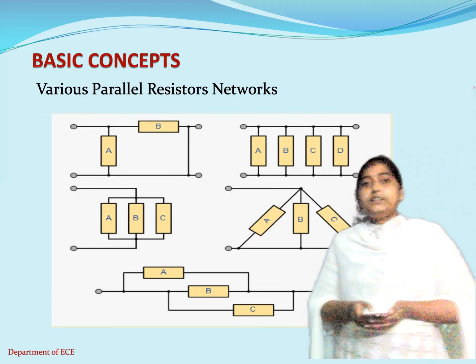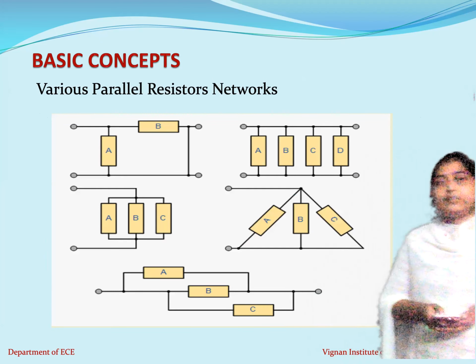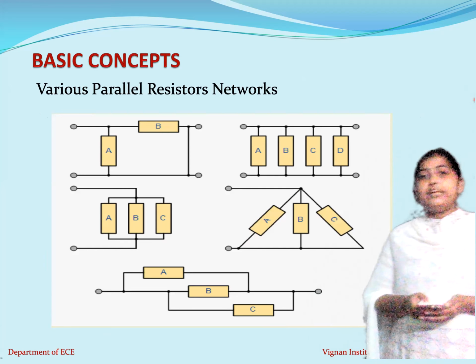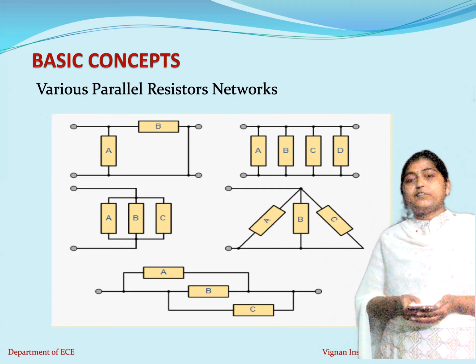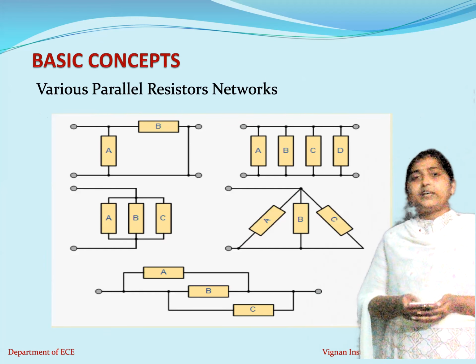Now these are some examples where you can see that the elements are connected in a combination of series as well as parallel. These are parallel combinations, these are also parallel combinations. Four resistors are connected in parallel here, and here three resistors are connected in parallel. So there are various ways to connect the resistors in parallel combination.